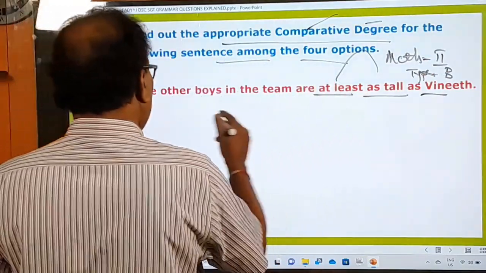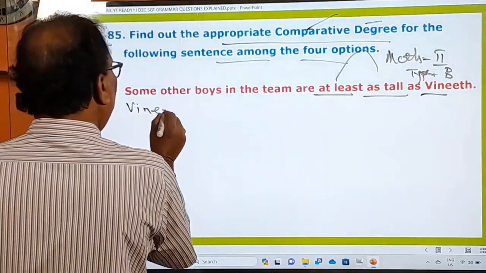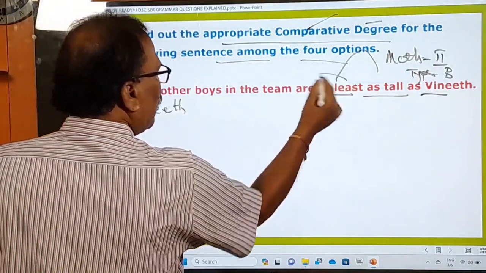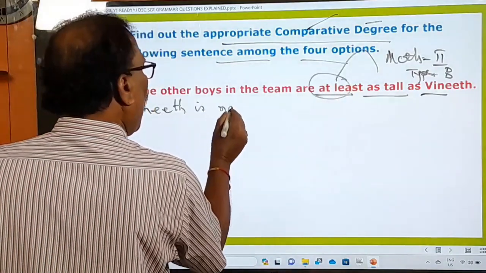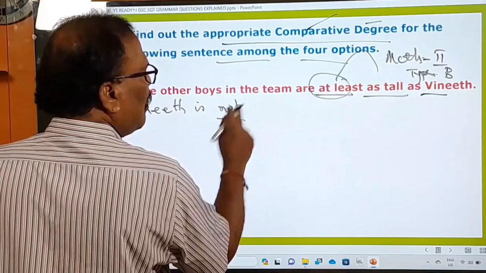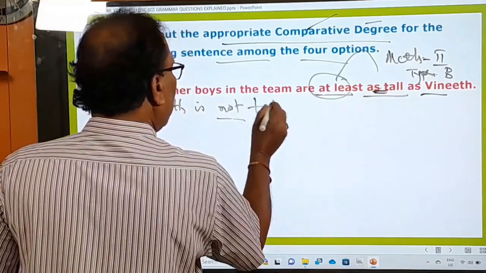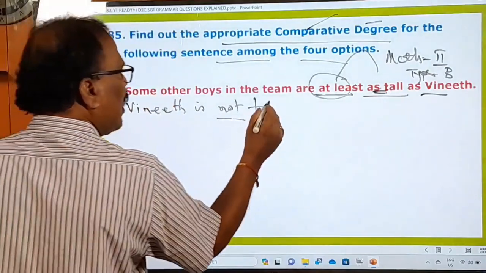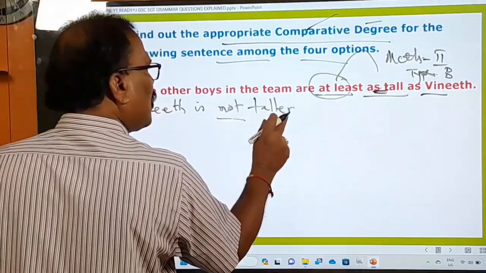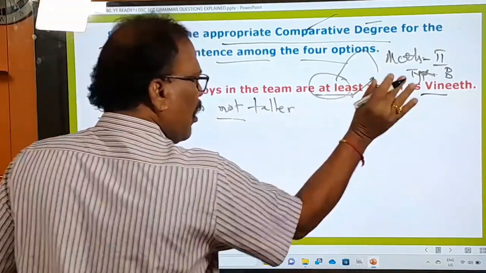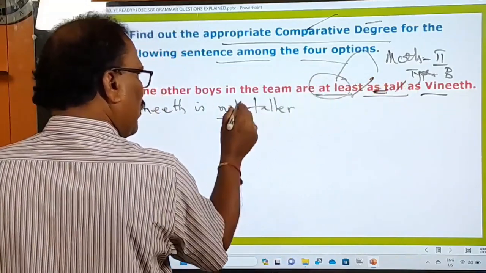So when that is the case, what should we say? Vineet. "At least" is there. Instead of "at least," we have to use "not." What is the adjective used here? Tall. Since it is a comparative degree, what should we use? A comparative adjective. Not "taller," as "as" is gone. Instead of "at least," "not" is used.